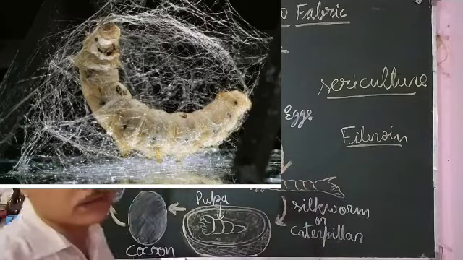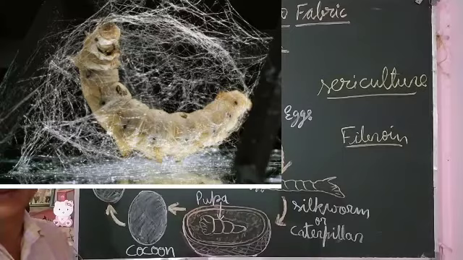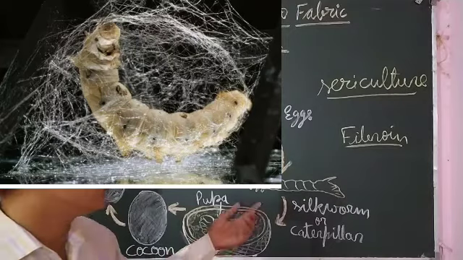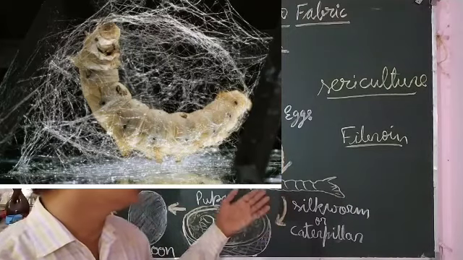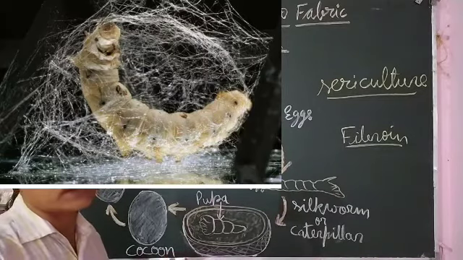When it comes in contact with air, it hardens, becomes solid, and forms the silk fiber. During producing silk fiber, the larva bends its head in various directions.